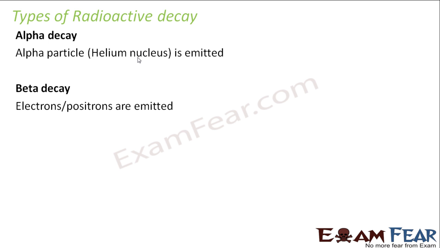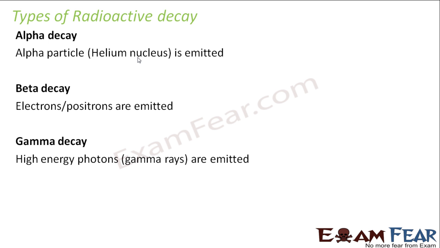Beta decay is the one where a beta particle is emitted. A beta particle is nothing but an electron or a positron. So in this decay, an electron or positron will be emitted. If an electron is emitted, we call it beta minus decay. If a positron is emitted, we call it beta plus decay. The third one is gamma decay, in which high energy photons, that is gamma radiations, are emitted. So these are the three types of decays, which are named depending upon the kind of particle emitted during the decay, right? So now let us start our discussion with alpha decay.